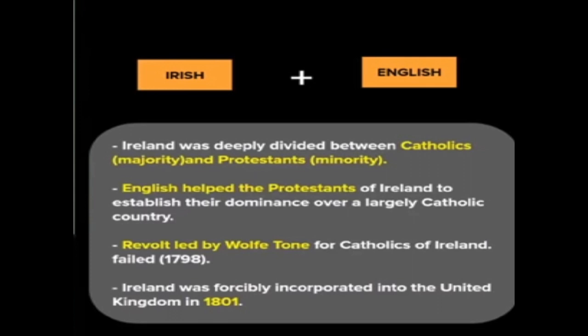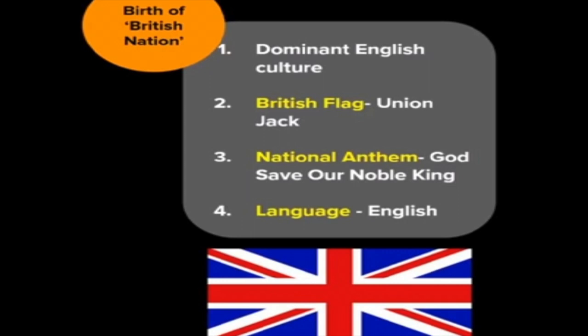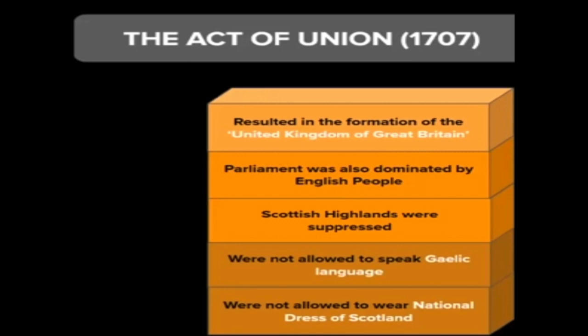So, about the Ireland part, children, how it was incorporated into the United Kingdom in 1801. This slide can be helpful. 4 points have been put up in this slide. So, this could be the answer for how Ireland was incorporated into the United Kingdom of 1801. And then this is about the symbols of the New Britain: the British flag, the national anthem, and the English language were actively promoted, and all the other older nations survived only as subordinate partners in this union.